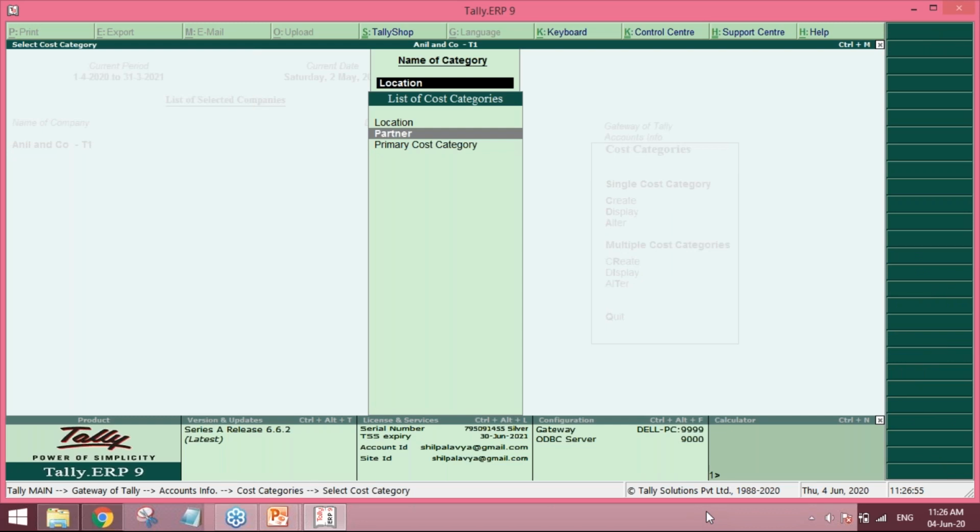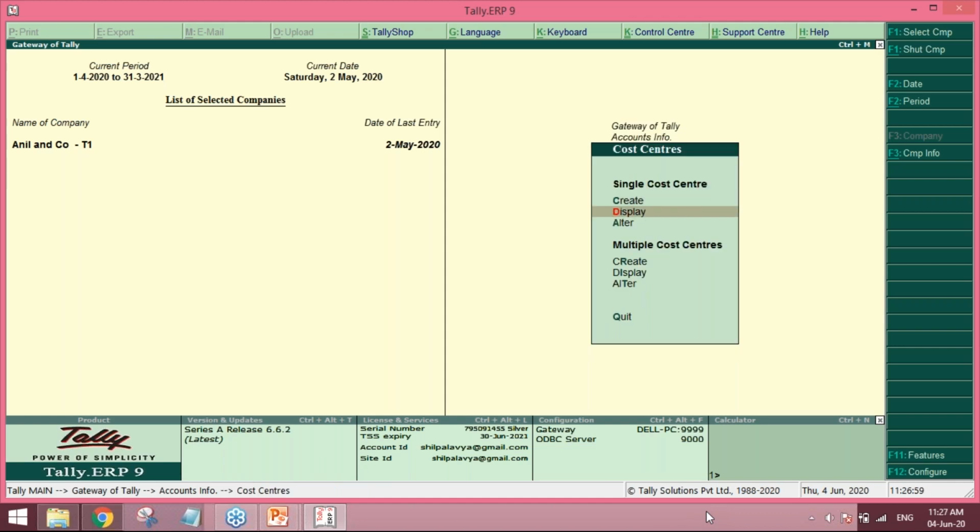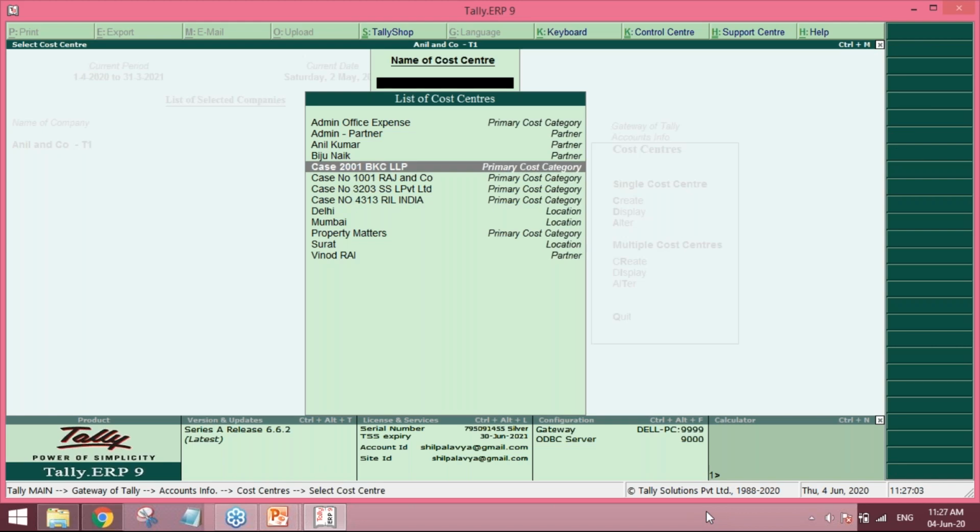Within location we have created multiple cost centers. If you see this chart of accounts, against location there is Delhi, there is Mumbai, and against partner there is Anil Kumar, Biju Nayak. So those basic configurations have been done.